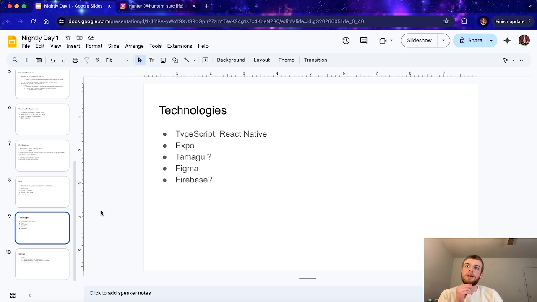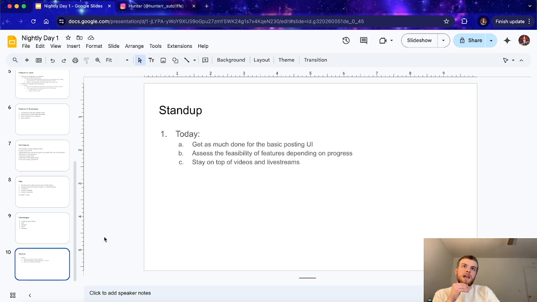Figma, I think, has been great for just putting together and testing out new orientations of my styling very quickly. But so far, my workflow has been very much Tamagui based, so just writing as much as I can in the editor. If there's something that I want to change around positions for, I'll have some fun with that in Figma. But overall, I think coding it instead of creating whole designs for every single component has been more straightforward. And Firebase for our backend as a service. So that's all for today, pretty much.